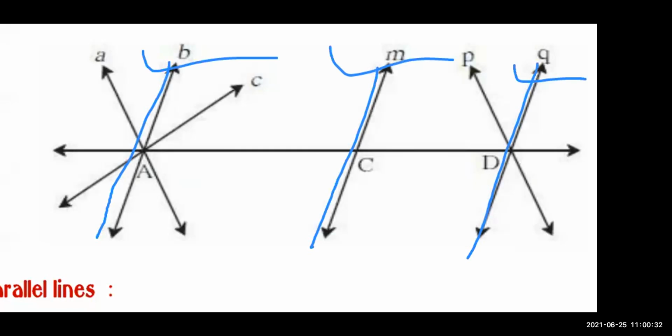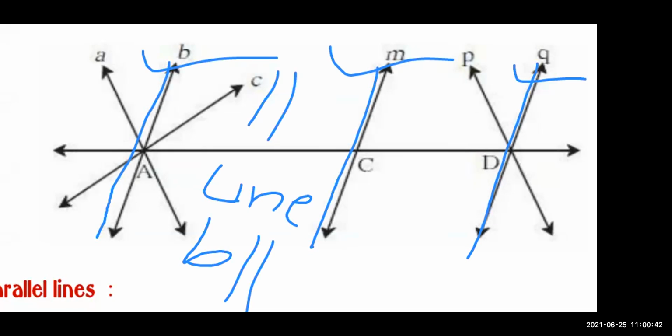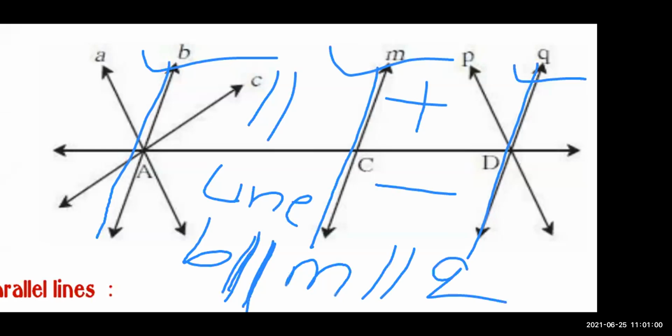We are going to use line B. Now see, this is the symbol of parallel line. These two lines that we draw, whose symbol is that? Parallel line. Like the plus symbol, this is the minus symbol. So the parallel symbol is like this. So line B is parallel to which line? Line M. And M is parallel to line Q. So in this way, you are going to write the answer. Line B parallel to M, parallel to Q.